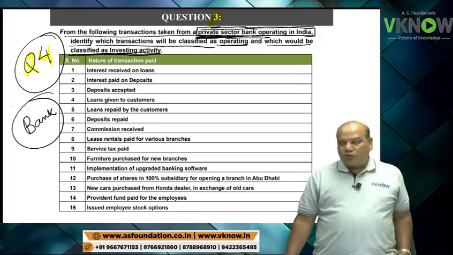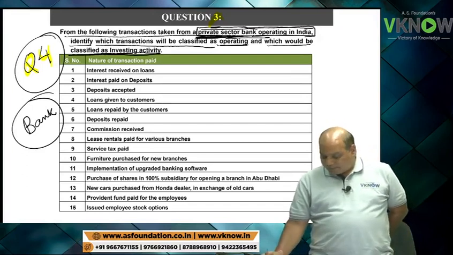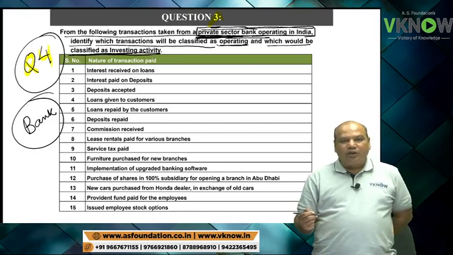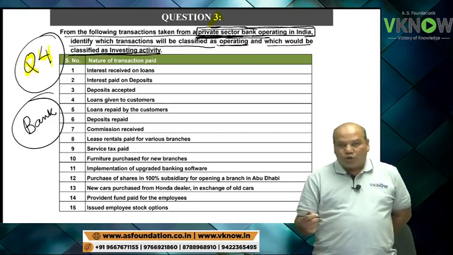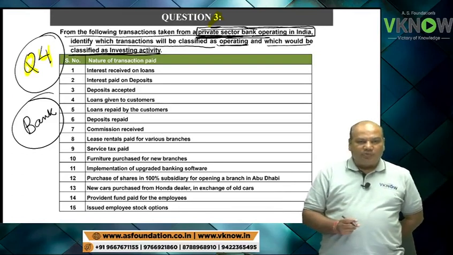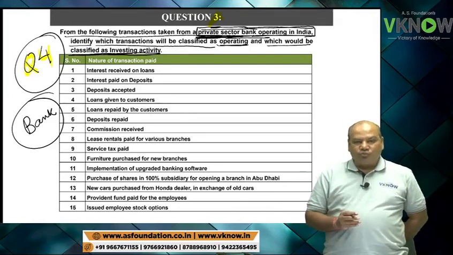The student has to answer which of these is operating activity cash flow of a bank, which of these is investing activity cash flow of this bank, or none of the two.